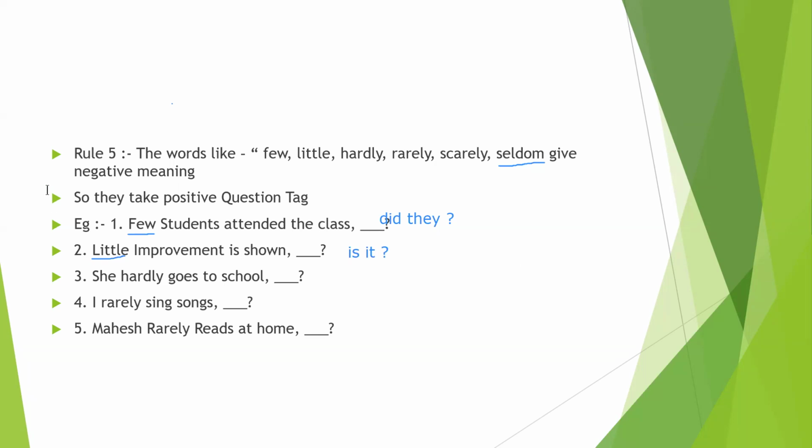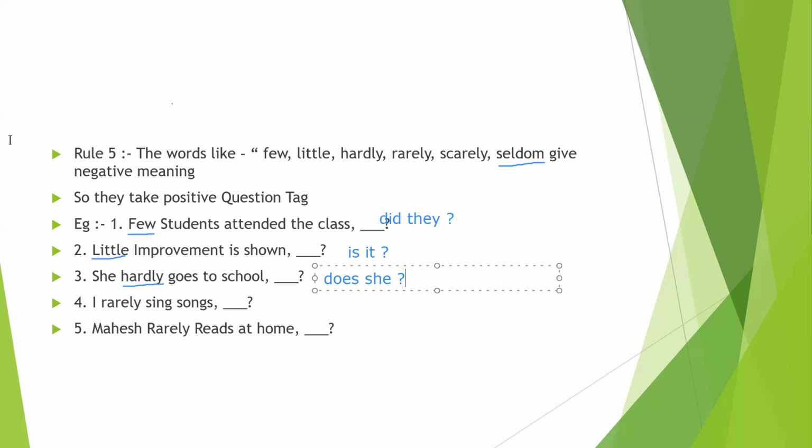Now let's see the third one. She hardly goes to the school. Here the keyword is hardly. The question tag starts with the subject, she, and a question mark. Now the verb is goes. Verb plus s or es, we write as does. Does she?